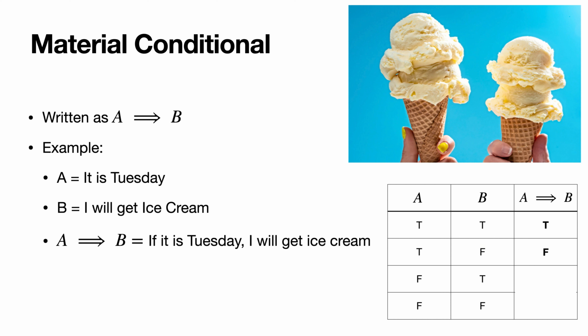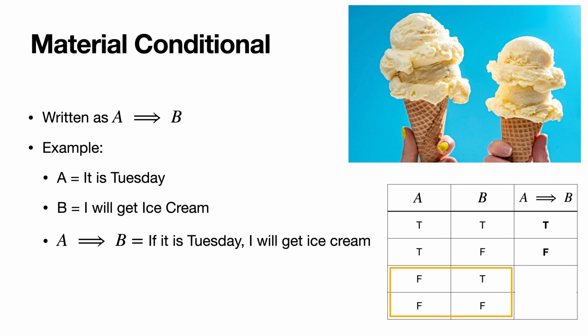Makes sense. But what happens when it's not Tuesday? Can I necessarily conclude anything about whether or not I would get ice cream on Tuesday if in fact I do or don't get ice cream on Tuesday? So this third row is like saying it's Monday and I get ice cream. Does this give me a reason to think I would or wouldn't get ice cream on Tuesday? Well, it kind of depends. It seems like maybe I could get ice cream every day. Or maybe the fact that I got it on Monday makes it so that I'm already full and don't want ice cream the next day.